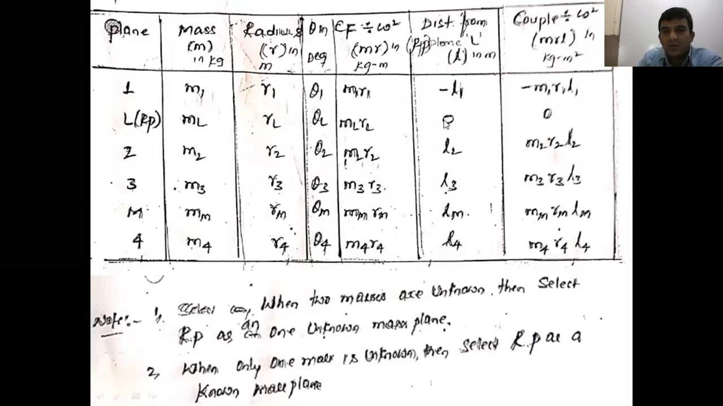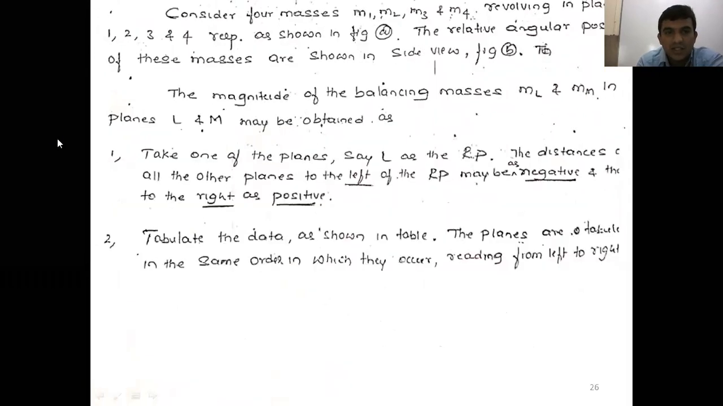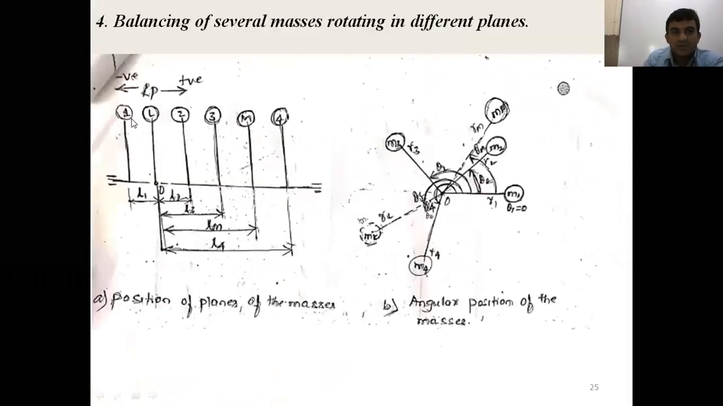Zero. Whatever the distance is from the reference plane towards the left side, a negative sign will come. That is minus L1. Towards the right side from the reference plane, all will be positive, which you can see in the plane position. Once you consider L as the reference plane, the planes on the right side of it are considered positive planes, and on the left side they are considered negative planes or negative distances.